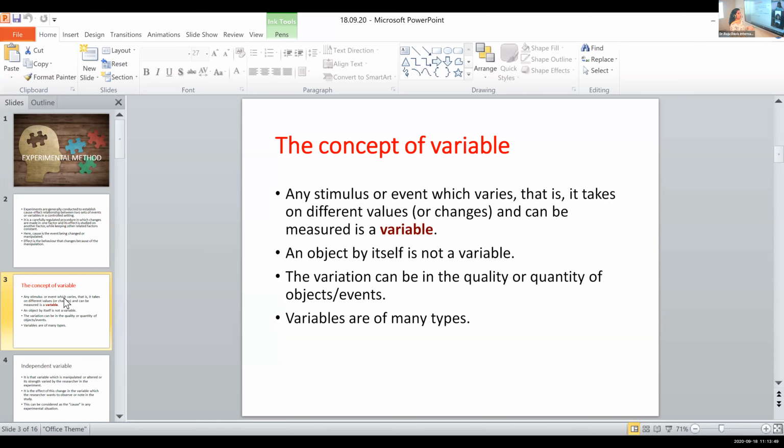Otherwise, if it keeps on changing and we can't measure it, then what is the use of being changed? So there are 2 points in defining a variable. One is anything that varies or changes, and it should be measured. We should be able to measure it. So any stimulus or event or behavior which varies, that is it takes on different values and can be measured, is termed as a variable. Note in your lecture notes, any stimulus or event which varies, that is it takes on different values or changes and can be measured, is a variable.